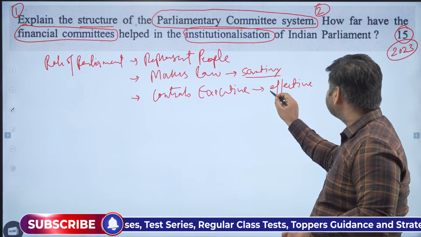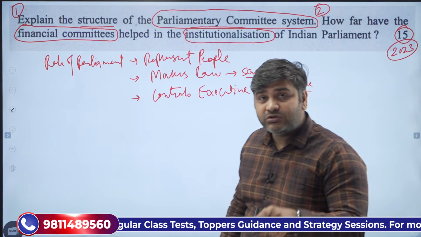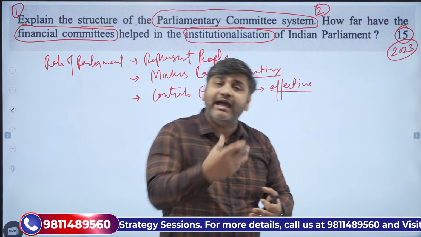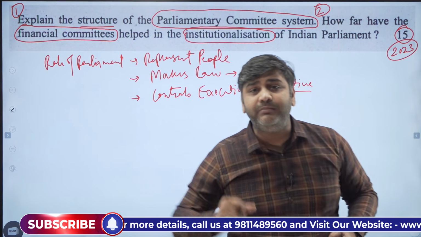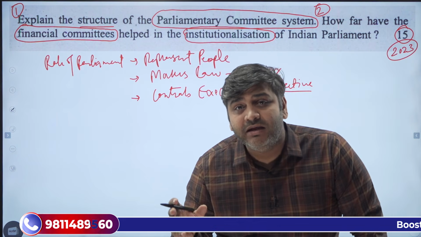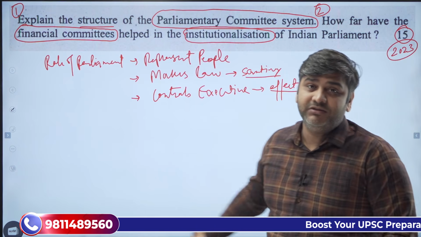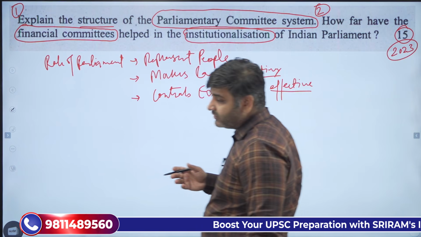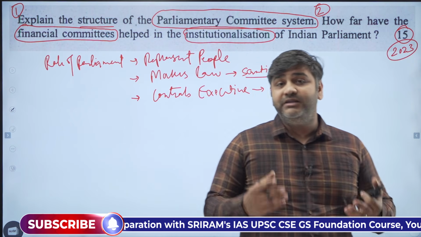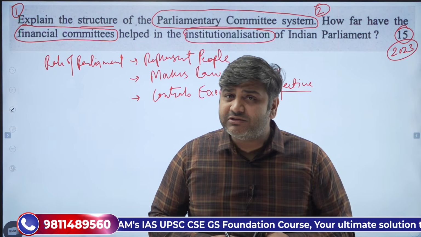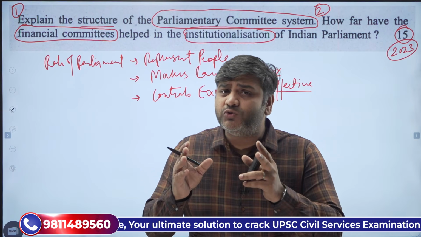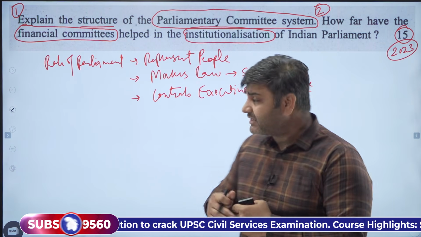Can it control the executive effectively without knowing where the problem exists? And how will they know until they actually scrutinize the expenditures done by the executive? And there is where the parliamentary committees come into the picture. So parliamentary committee in one way or the other makes the work of parliament easier. In a way, it institutionalizes the parliament. That is what is asked here.